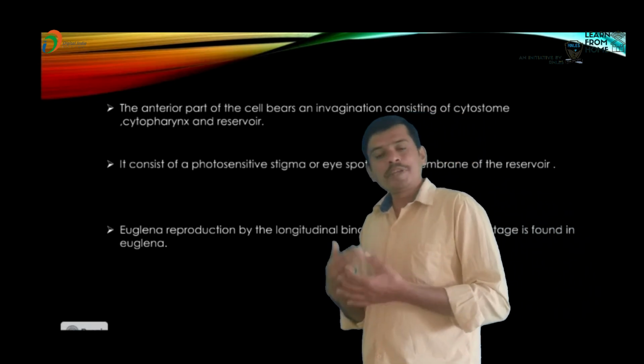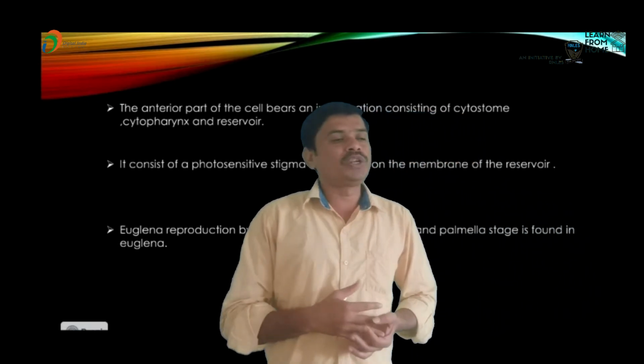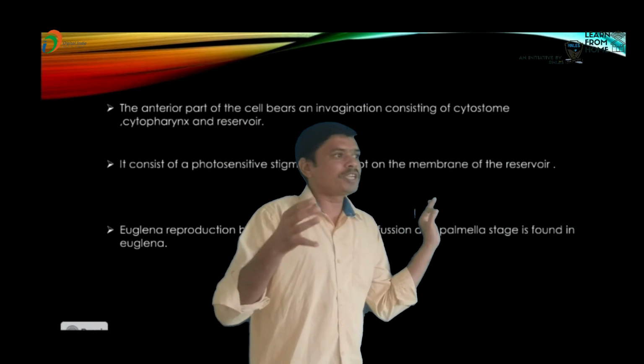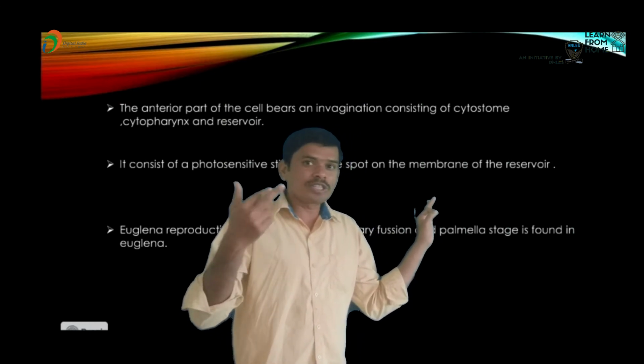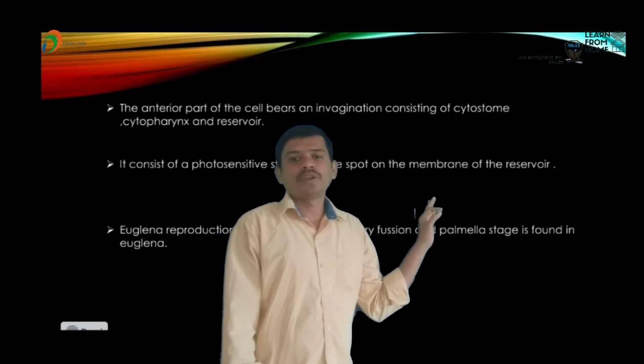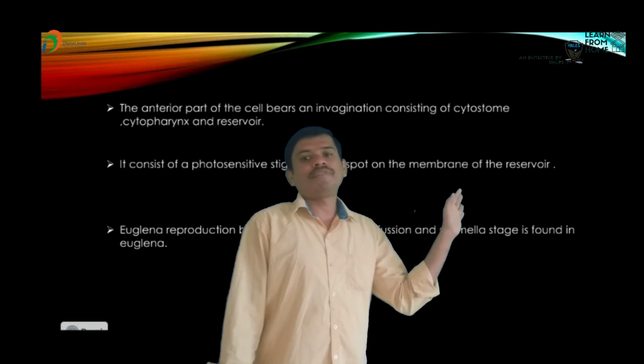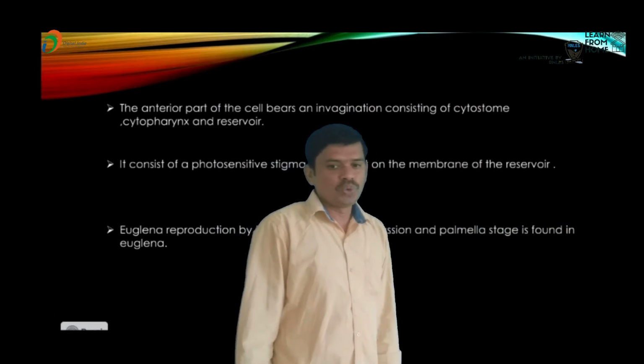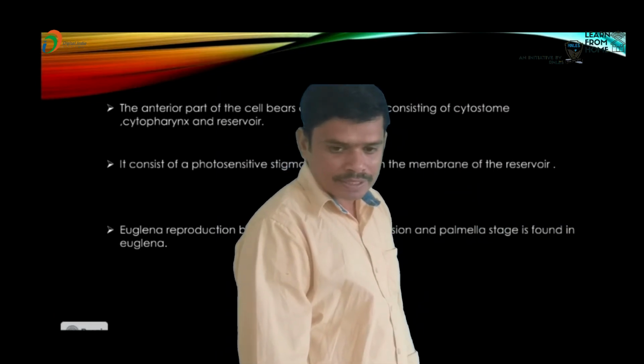The pigments in euglenoids are identical to those in higher plants. The best example of euglenoids is Euglena.